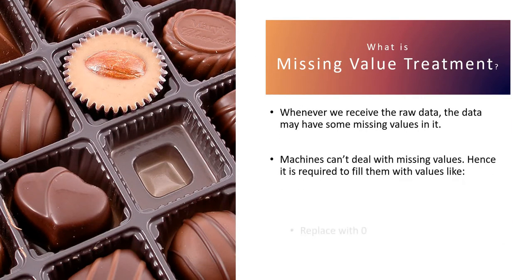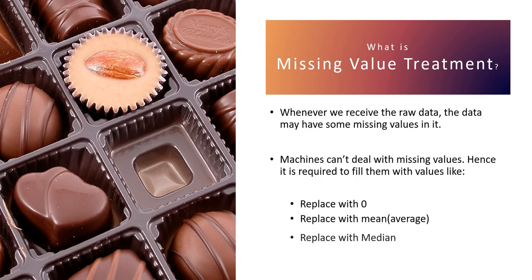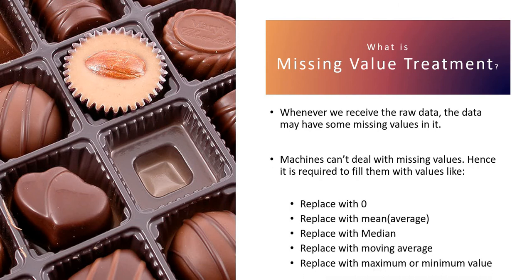so what is missing value treatment? Whenever we receive any kind of raw data, the data may have some missing values in it. Machines can't deal with missing values, hence it is required to fill them. There are certain ways of dealing with missing values. One is replacing with zero, second is replacing with mean, replacing with median, replacing with moving average, then minimum or maximum value, then there are backfill and forward fill as well. We'll be seeing everything one by one. So let's jump into the Jupyter notebook and see how it is implemented in practice.